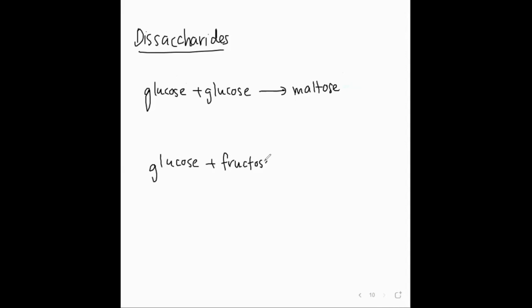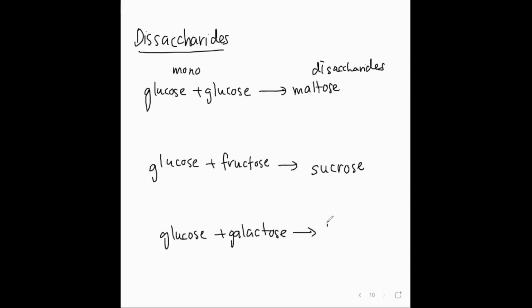So you see, I'm actually joining the monosaccharide. So meaning two monosaccharide joined together will get disaccharide. So these are the monosaccharide. This is the disaccharides. So glucose and fructose, what you will get? You will get sucrose. And then glucose and galactose, you will get lactose.